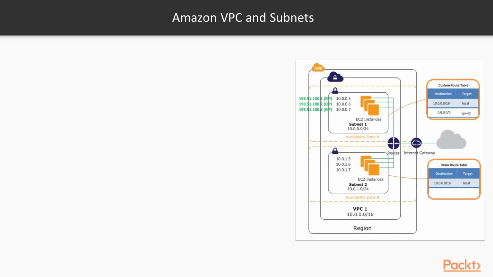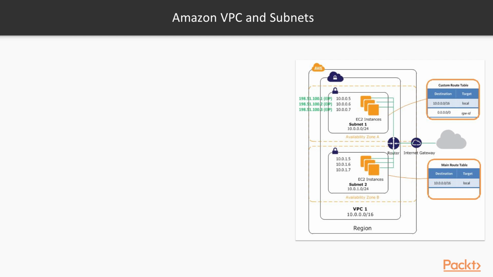Subnets. In this diagram we can see a region. In that region we have two availability zones, availability zone A and availability zone B, and two subnets, subnet 1 and subnet 2. As you can see, both of them are pointing to a router, but only subnet 1 has the route to point the traffic to the internet gateway.